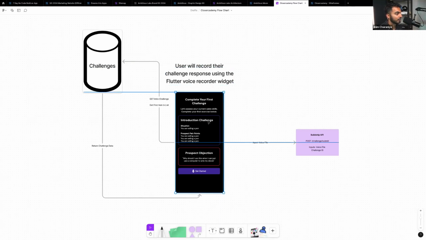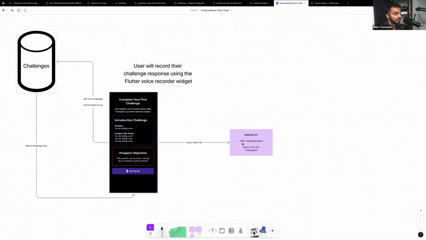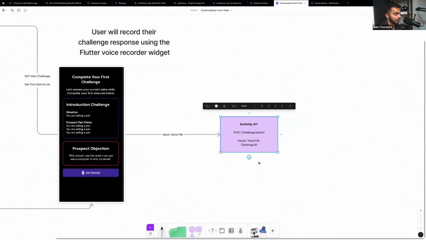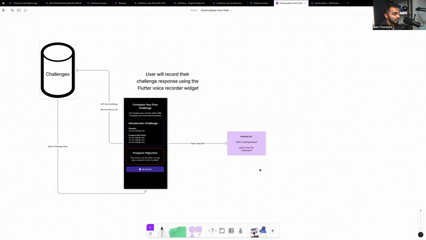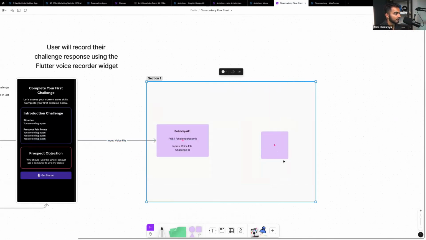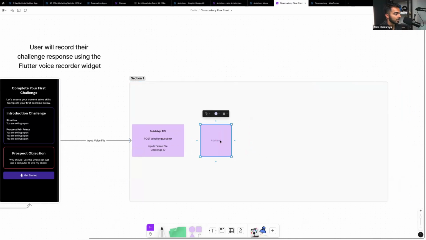Okay. So then what's going to happen is a user will record their challenge response. And then when they click done, that's going to send the voice file as an input to a Buildship API. That's what we're going to try to build today. They're going to send that to the Buildship API. And then this API is going to do a couple things. I'm going to actually encapsulate all this into a section because it's all one big process. So what this is going to do is it's going to go speech to text.